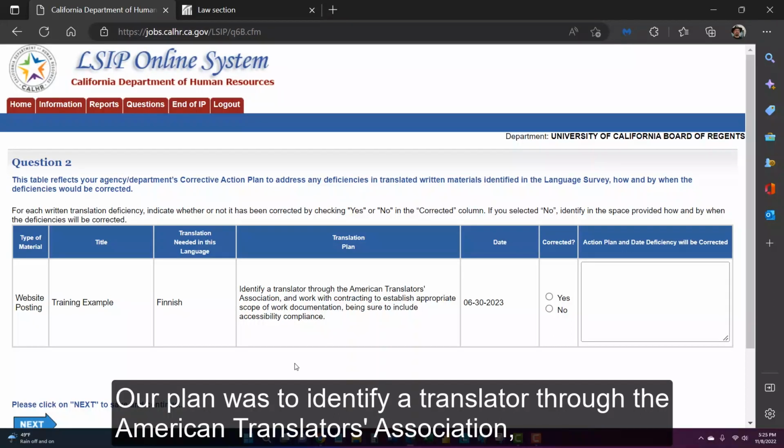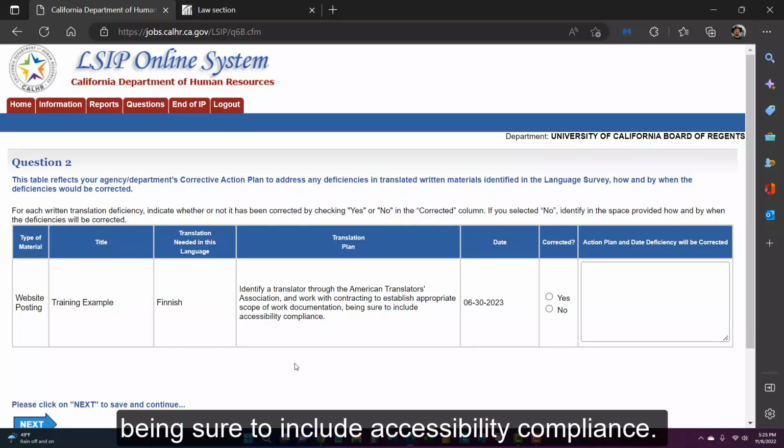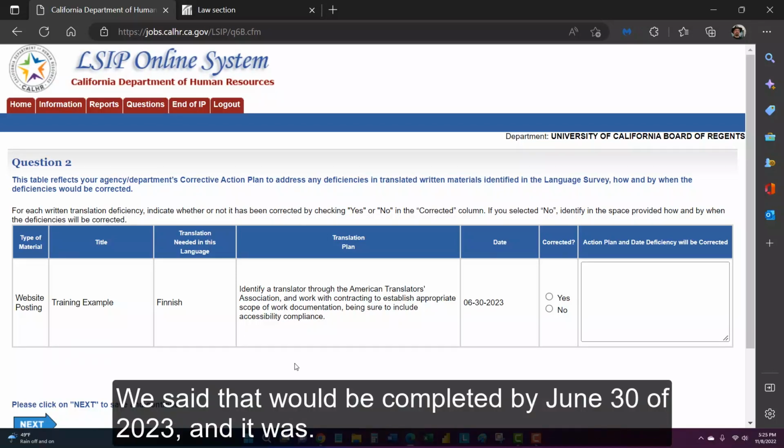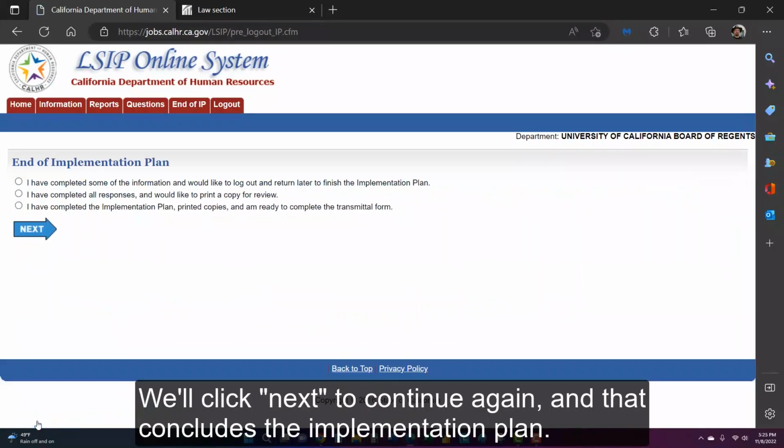Our plan was to identify a translator through the American Translators Association to work with contracting to establish appropriate scope of work documentation, being sure to include accessibility compliance. We said that would be completed by June 30th of 2023, and it was. We'll click next to continue again, and that concludes the implementation plan.